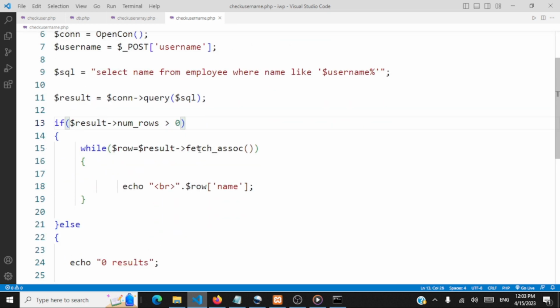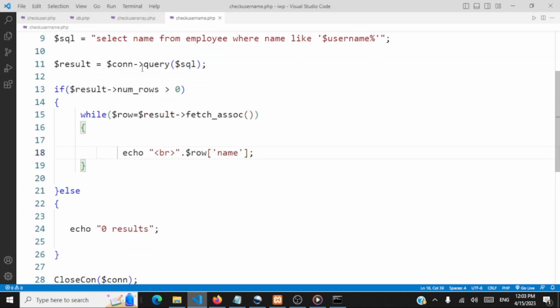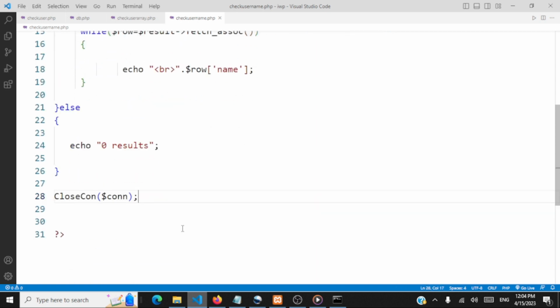If the result is greater than 0, more number of rows are returned, we take every row as an associative array, print the name back to the user. Or else if there are no names that start with the entry given by the user, then we say 0 results. Finally, we close our database connection.